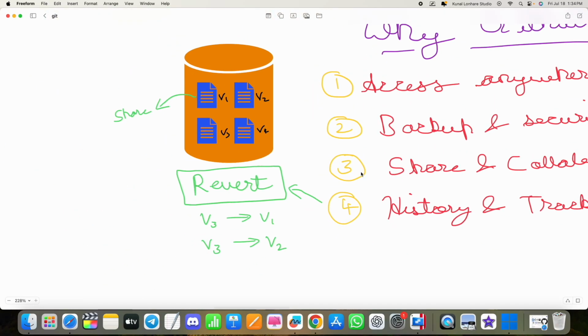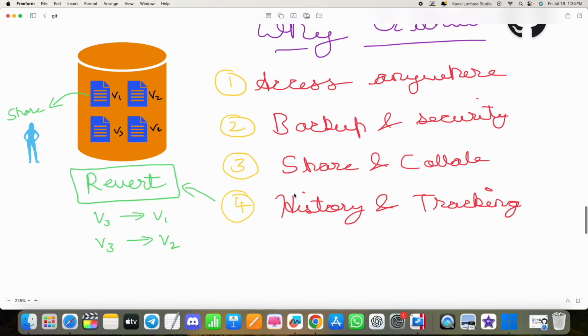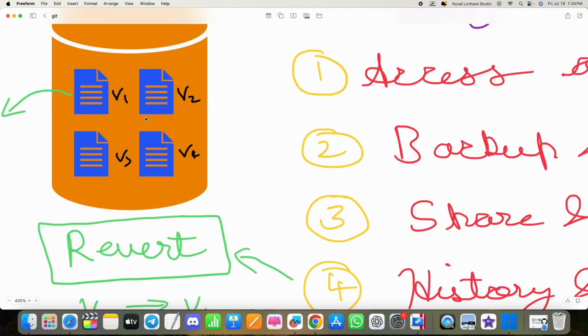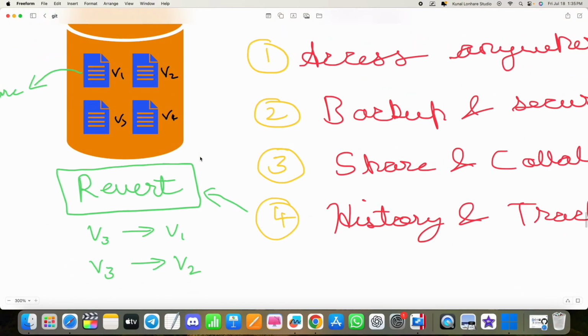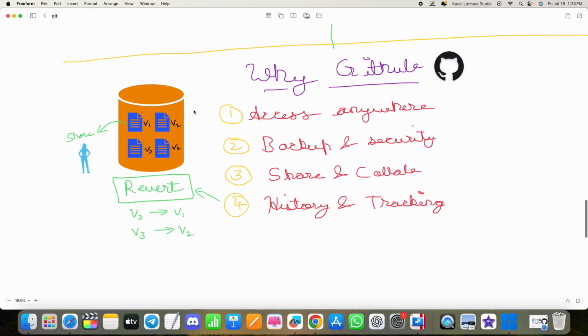So basically GitHub allows you to track the history, but you can also switch between the various versions in one click. Let's say you created version 4 and then thought, okay, version 2 was better, so you can just switch to version 2 of that same project file. So these are some benefits you get while using GitHub. We are going to show all of them practically to you, but that's the importance of why to use GitHub.